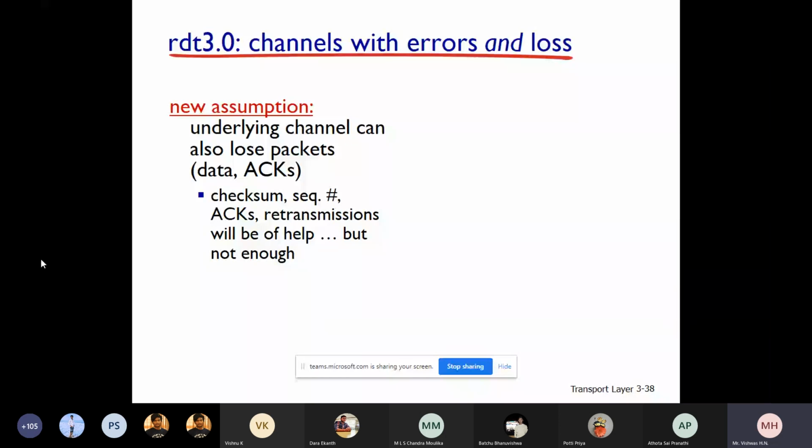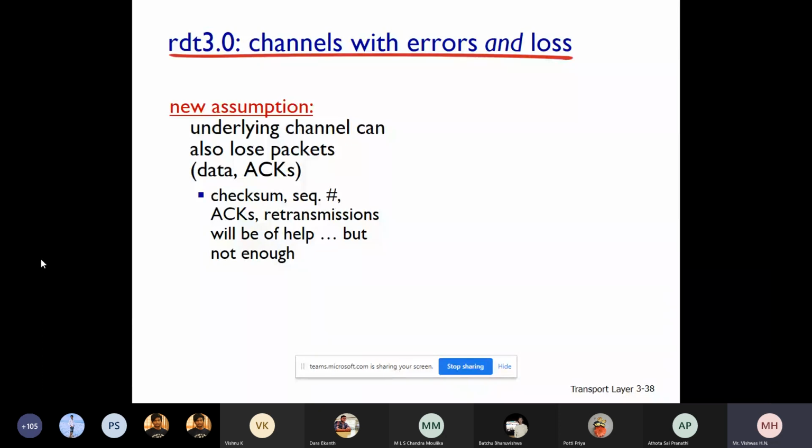Is that clear? Even if the transmission is very slow and taking more time, even without packet loss, the sender will still retransmit that packet. Is that clear, students? That's how a lost packet is addressed in RDT 3.0. We will go through the slides.